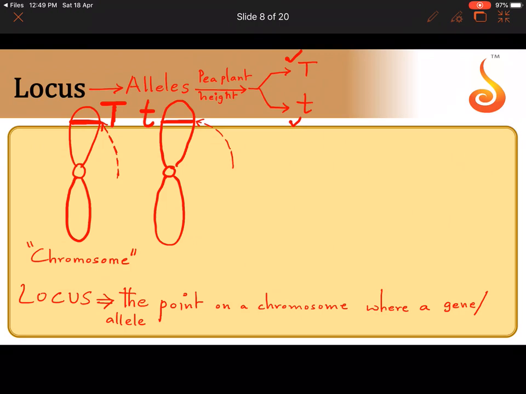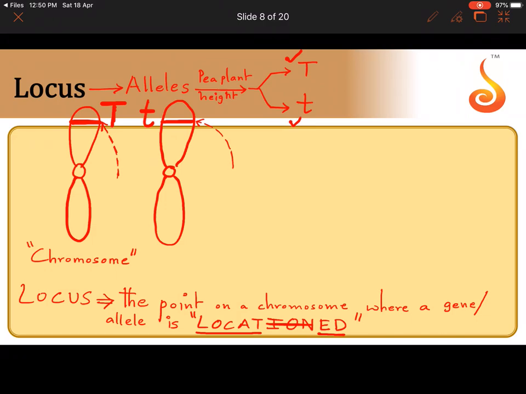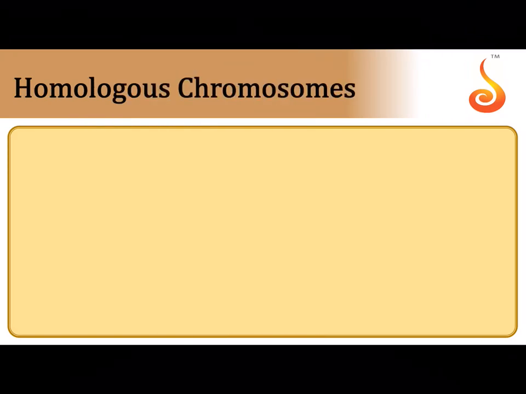Tall, dwarf, height, remember that. Tall and dwarf, capital T and small t are alleles. Why? Because they are related. They control the same character. They are not entirely the same because they control opposite traits. Such genes are called alleles. So the point on a chromosome where a gene or allele is located, see, locus, location, is referred to as locus. Is this clear to all of you?